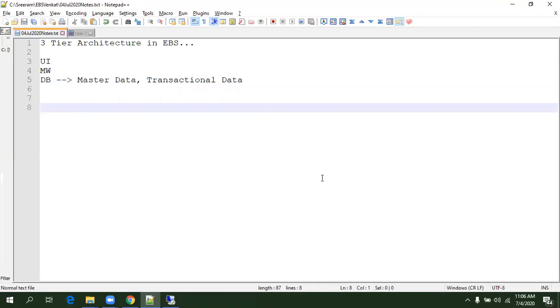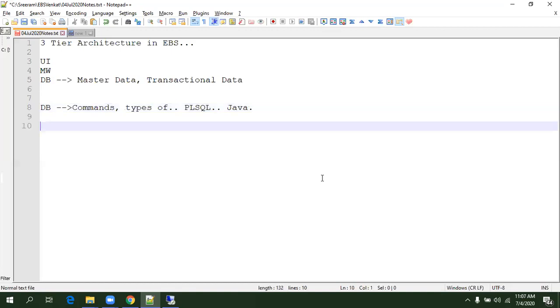The first thing we know is that it is used in the EBS for the purpose of storing data. But in database, if you try to learn about it, it always says you'll have different types of commands. You have PL SQL, and you can also use Java inside the DB, and you can use PHP or other languages within the DB also. But anyway, the first thing is we use database for the purpose of storing data.